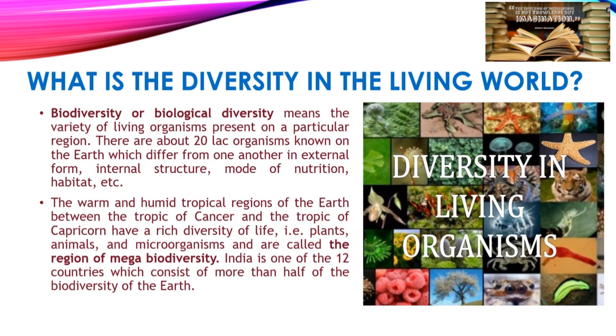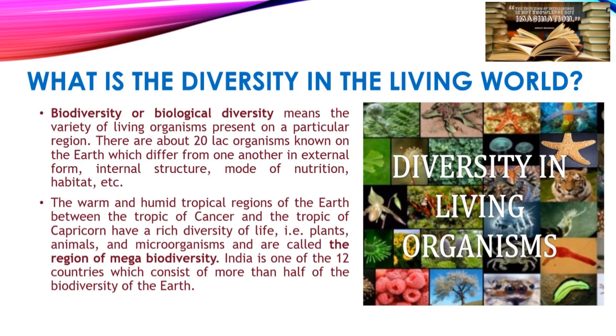There are about 20 lakh organisms known on Earth which differ from one another in external form, internal structure, mode of nutrition, habitat, etc. They are not similar to each other, even within the same species, in their internal structure.